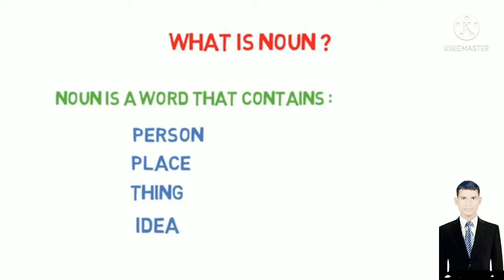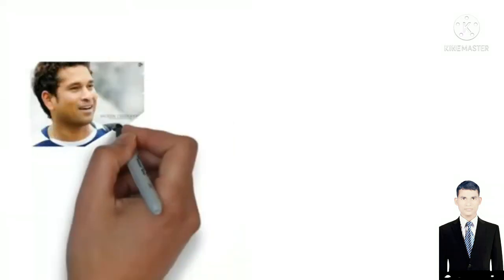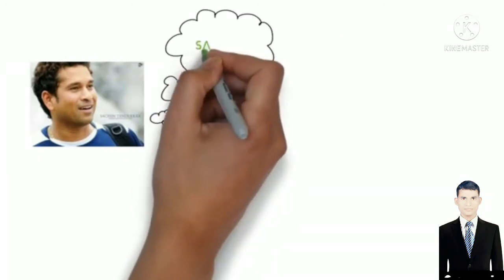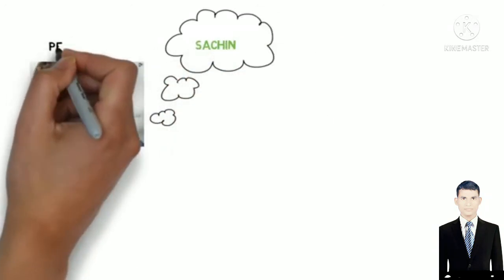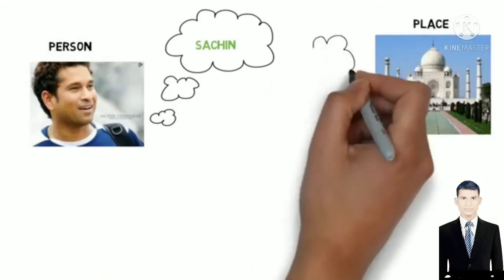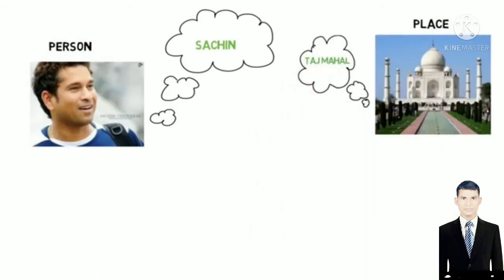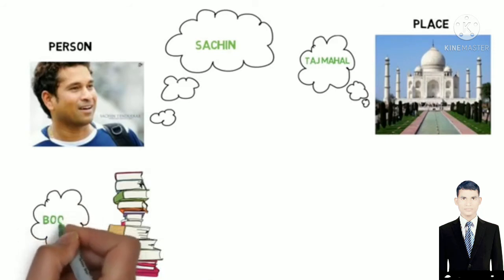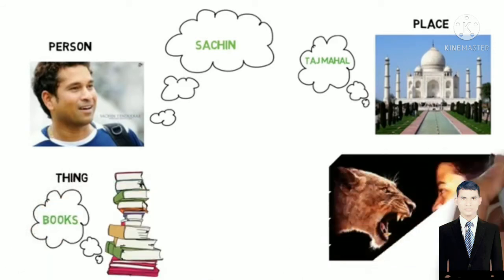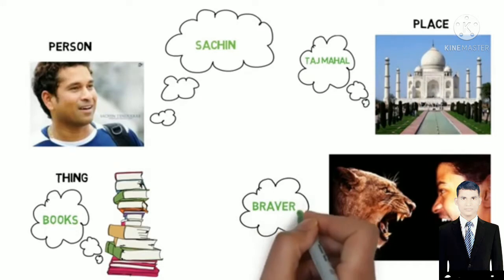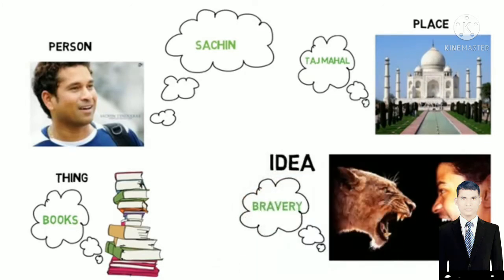To make you understand it, let's look at examples of each. You must know this man. Yes, Sachin Tendulkar. Who is he? He is a person. What about this place, Taj Mahal? Books come in the category of things. And this image shows an abstract term, bravery, of a person who is fighting. Hope you are clear with these categories: person, place, things, and idea.